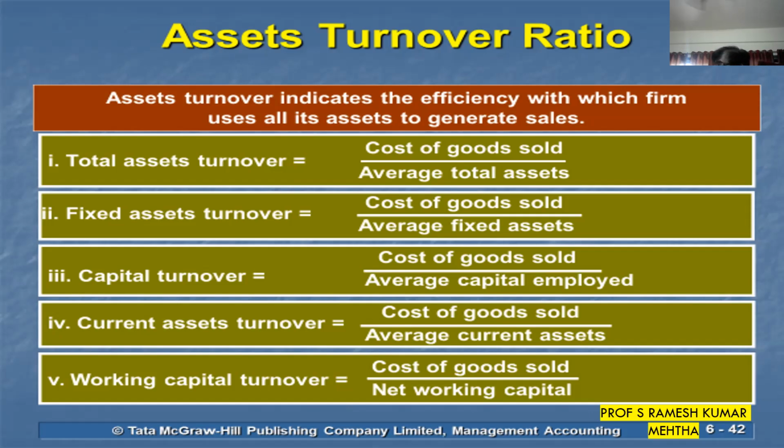In similar lines, we have capital turnover ratio. Capital turnover ratio is divided into two parts: capital on one side and turnover on the other side. Turnover is how much you are able to generate or convert in front of the total capital you have invested. The total amount of capital invested is called capital employed in the business.